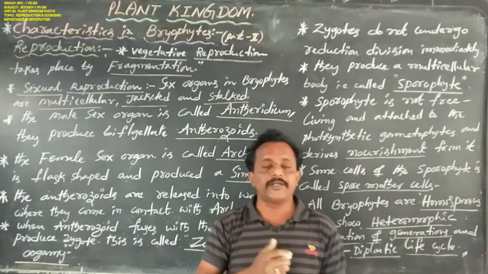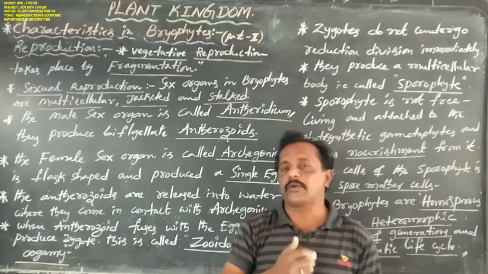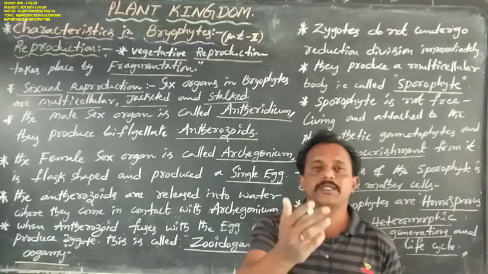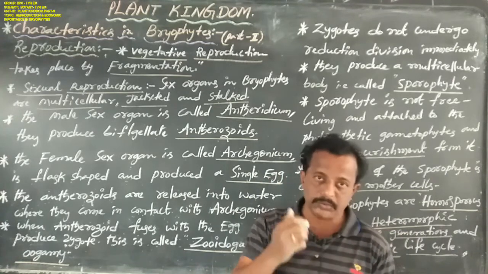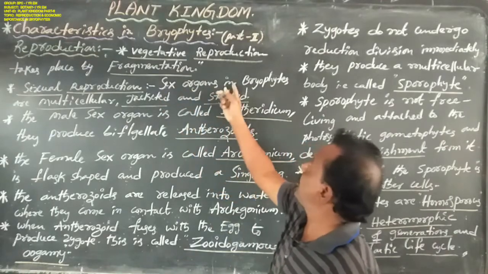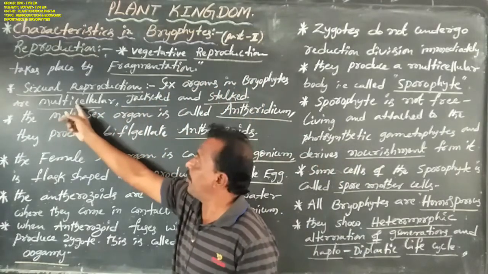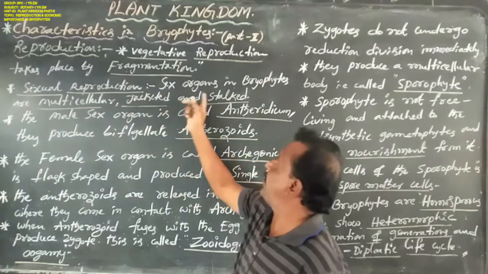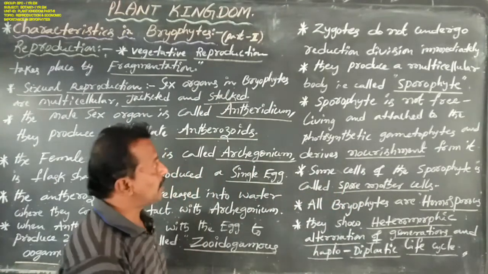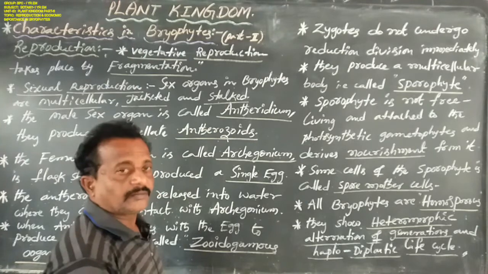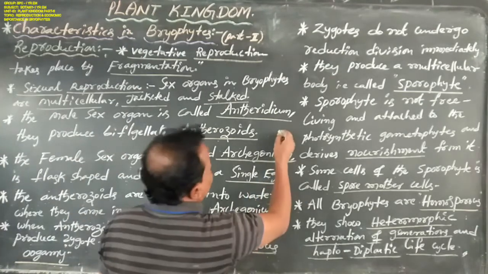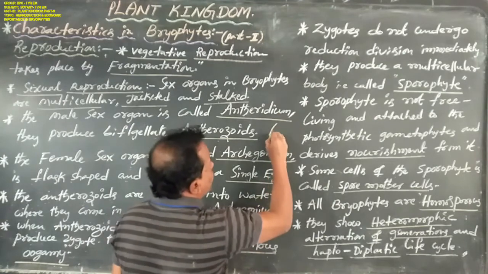Second one here is sexual reproduction. In all bryophytes, sexual reproduction involves sex organs. The sex organs in bryophytes are multicellular, jacketed and stalked. So the male sex organ and female sex organ are always multicellular.